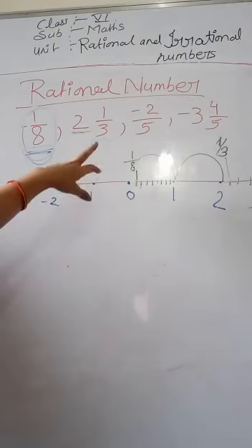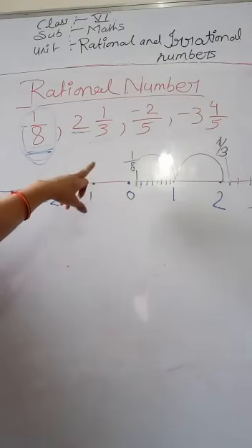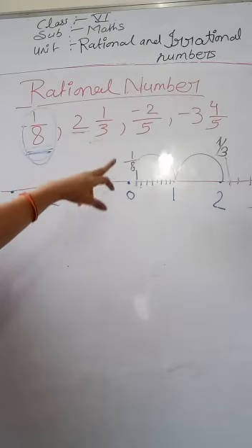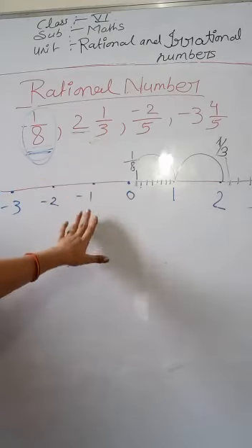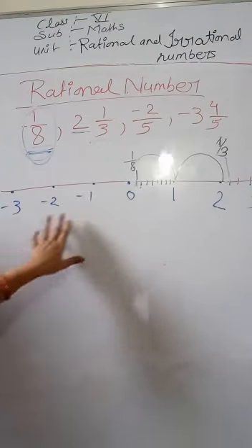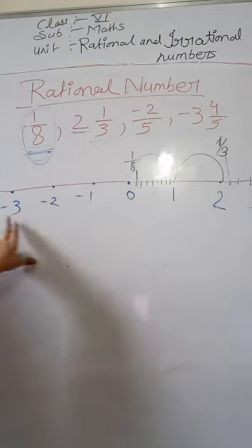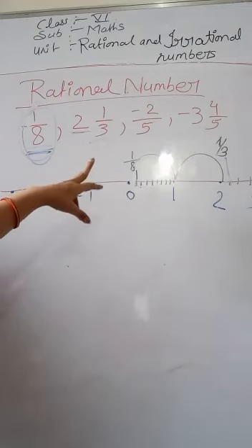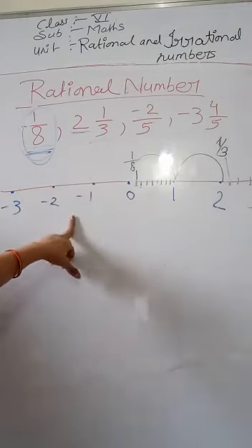Now students, third is minus 2 by 5. It is a negative number, a negative rational number. Okay, minus 2 by 5. You can see here is the negative side. Minus 1, minus 2, minus 3. Okay, now we have to put this rational number here.